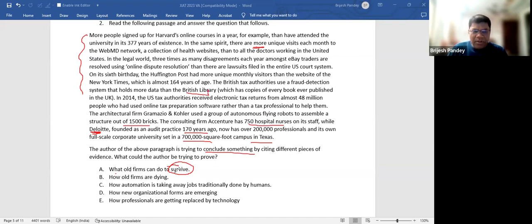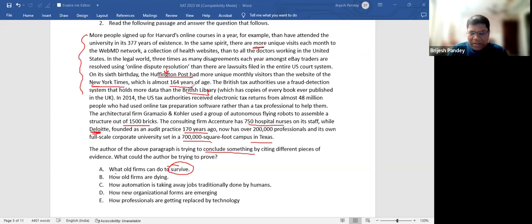Did you understand this? When you say what old firms can do to survive, nowhere has it been said that the New York Times is getting overshadowed and eaten by the Huffington Post. Huffington has more unique monthly visitors than the New York Times. Does that mean the New York Times is under threat of survival? I mean, there are always comparisons between things, but it's quite possible that Huffington is an online blog and maybe the New York Times is a published paper. That could be the reason. Are you getting my point, everyone?